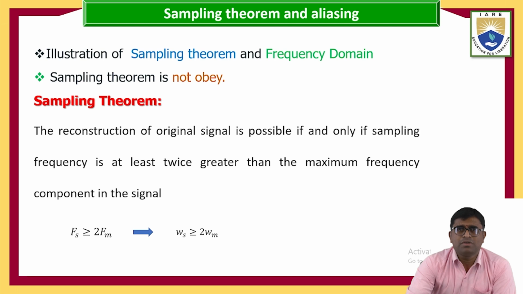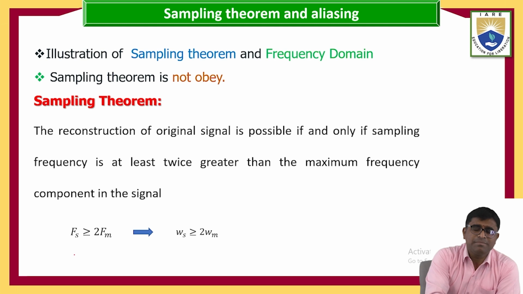Once again, let me recall the sampling theorem. The original signal can be reconstructed if and only if the sampling frequency is at least twice the maximum frequency.